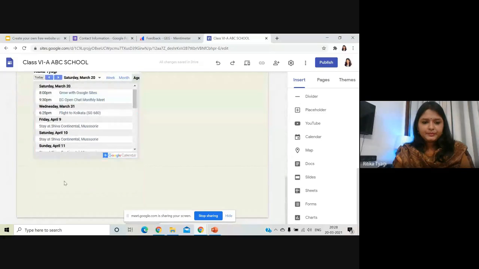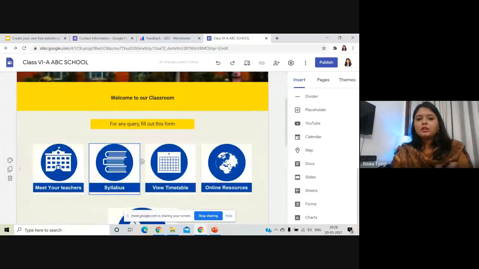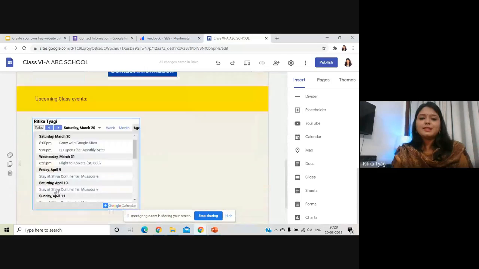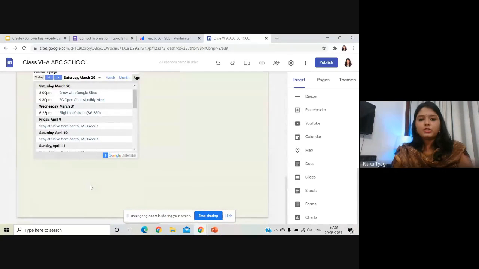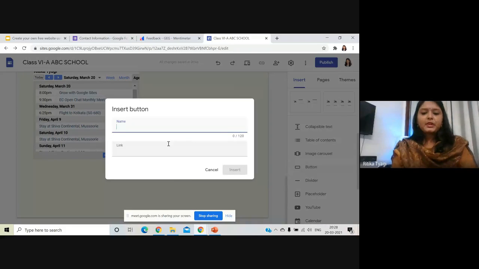uploaded. So the students, when they come to my website, they can see the options, the subpages, they can see the calendar over here. They will know what next activity is going to come up in the class and they can prepare themselves. Now next is I'm going to add a button here. I'm going to name it as quote of the day.